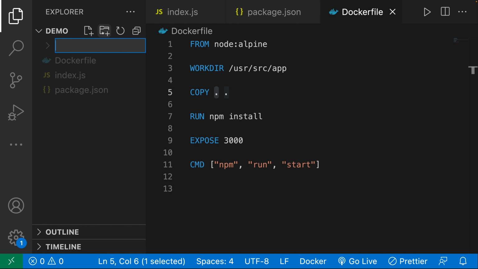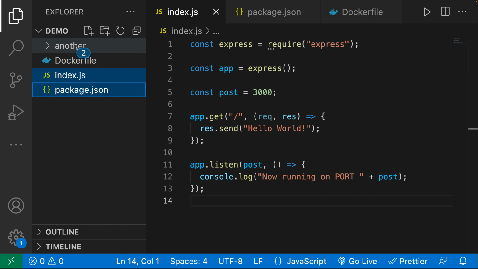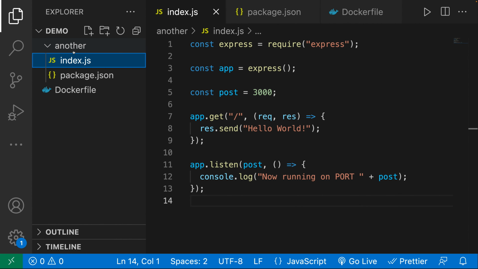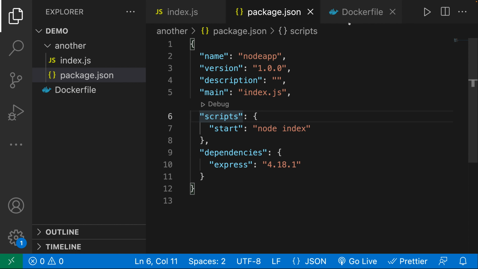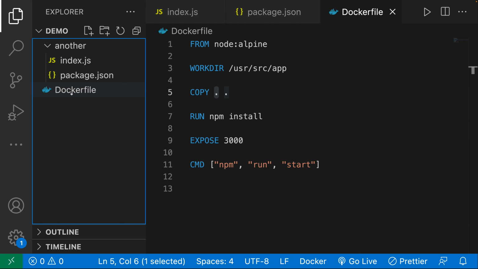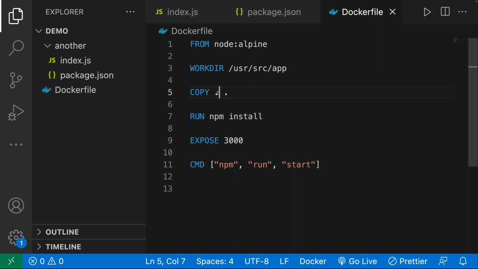Now let's say we want to copy everything in maybe another directory. So let's say these two files, let me go ahead and copy them, are actually in here. Now I don't want to actually add another directory in there. I just want the files that are in there. So what I would do here, because the package.json lives right here, is say ./another.